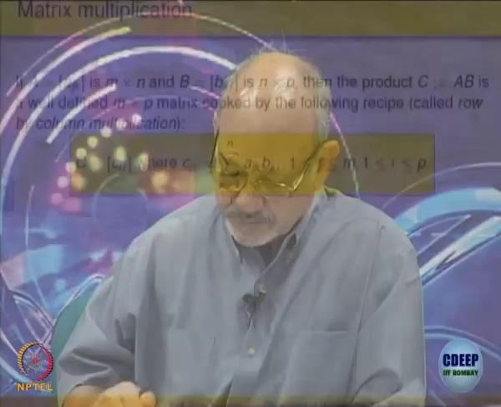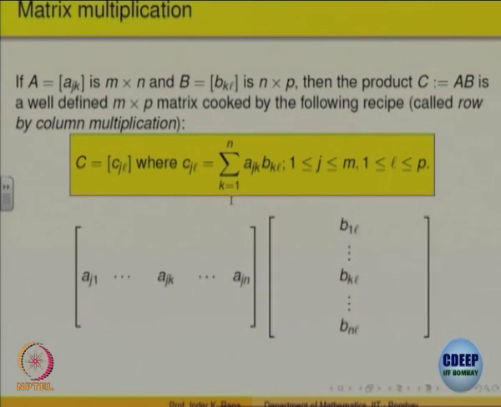Like in functions, you have composition of functions. Later on, we will define what is called a linear transformation, and composition of linear transformations will correspond to matrix multiplications. So we will tie up a bit later. But for the present you have to just remember that way. So this is the matrix multiplication.